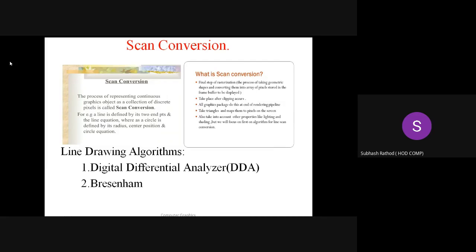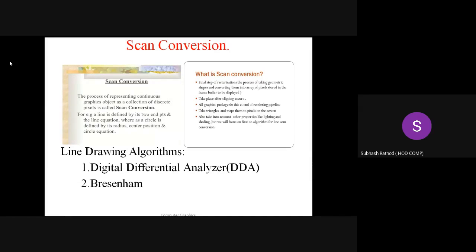That is not to be traced here in more detail, because to display the graphics object on a display device, we need a certain graphics package. The only thing is this: take triangles and map them into the pixels on the screen. Nothing more.